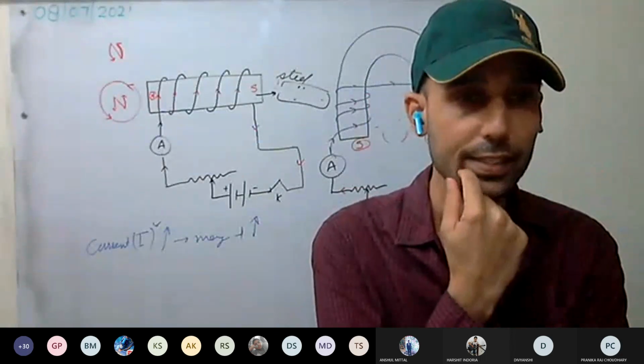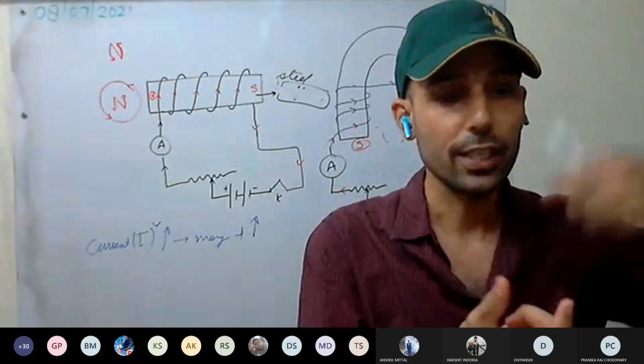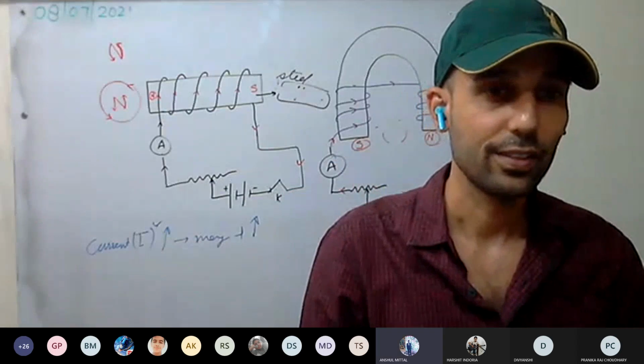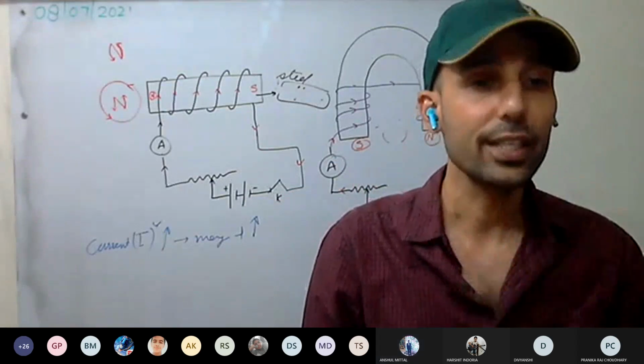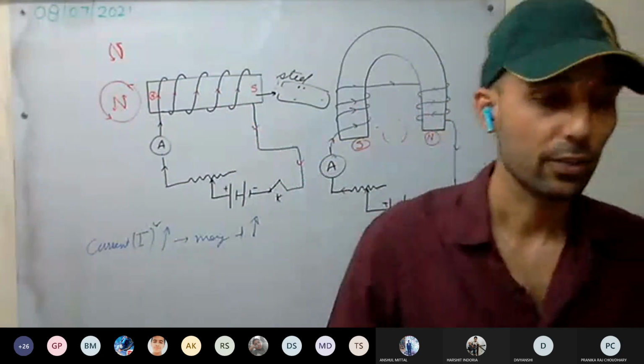You have studied in 6th class, I think. To demagnetize a magnet, what do you do? Either you hit it with a hammer or something like this. Yes or no? Right. So it's not easily removed. We cannot remove the magnetism from permanent magnets easily, okay?